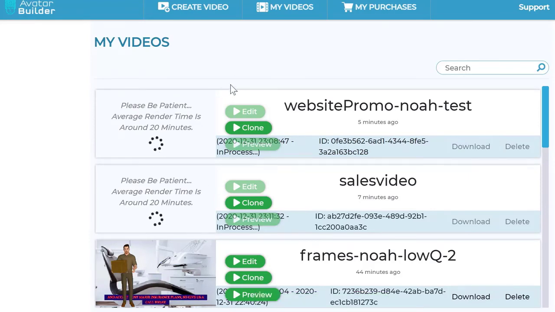Now after the video is created, you have 3 options. One, you can download it by clicking the download button to your right here. You can clone this project and create another one, or you can even go back and edit it and re-render it again if you made a mistake on this project. So you have those options as well in this section. So that is in a nutshell what Avatar Builder is. It's so easy to use.